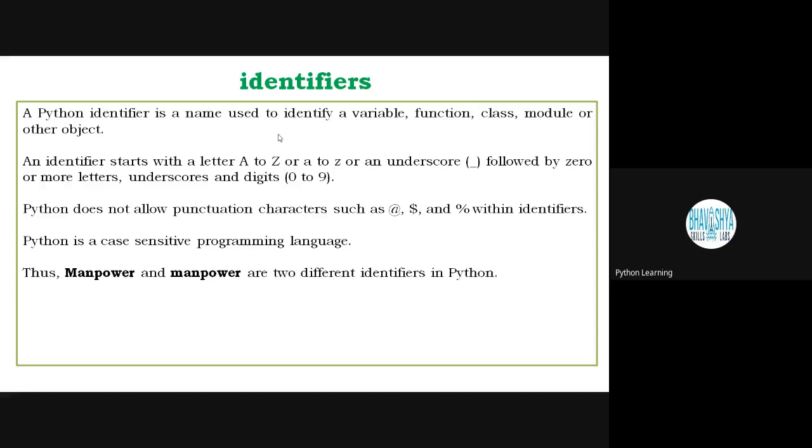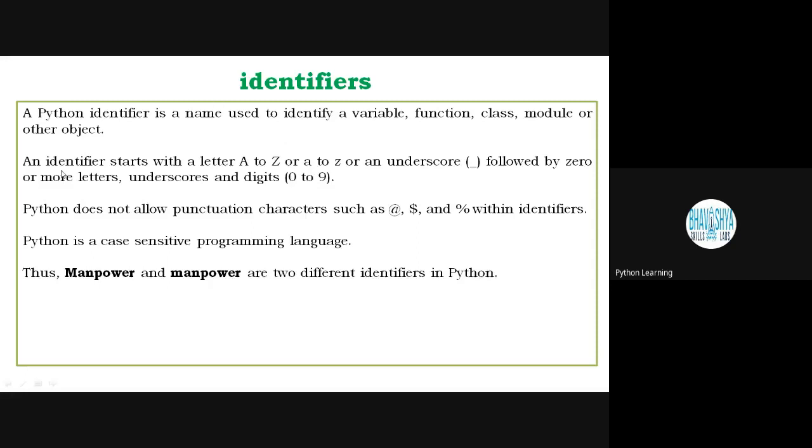Whenever we have to declare a variable, what we have to do? We have to write some appropriate name in front of that particular variable. If I am talking about salary, then I have to write salary. If I am talking about marks, I have to write marks, like that. That content is known as an identifier, or that declaration is known as an identifier. This one is actually the variable name.